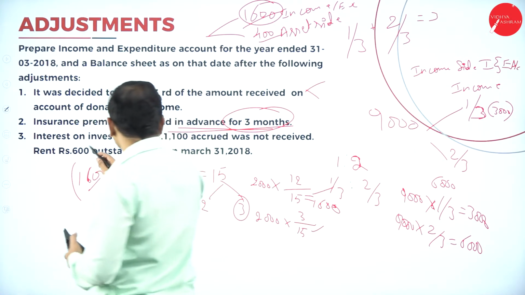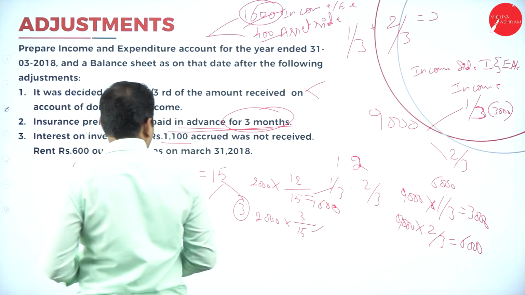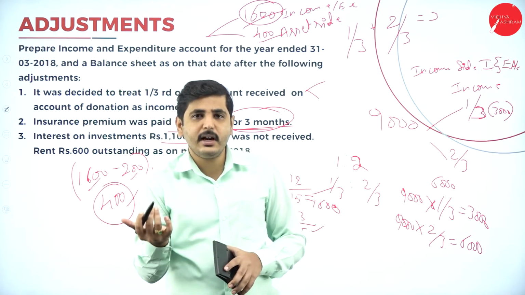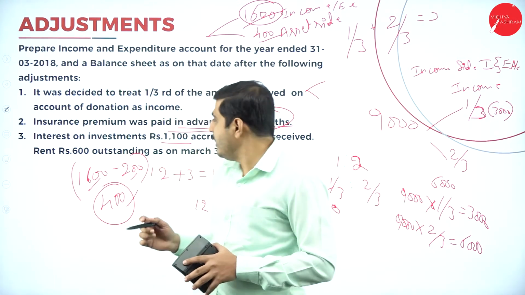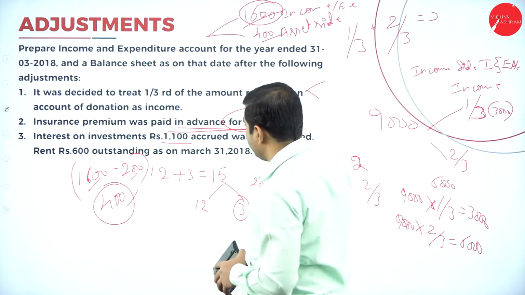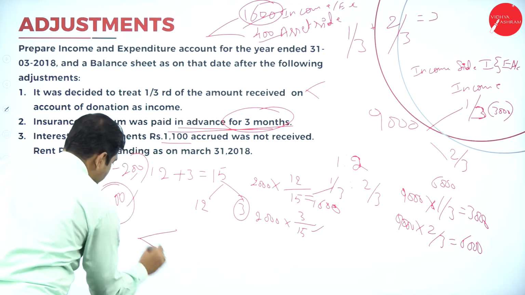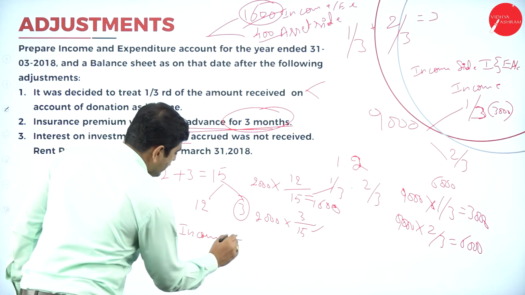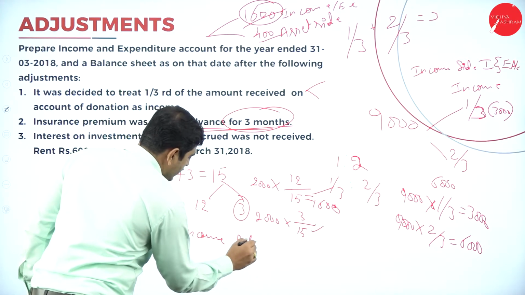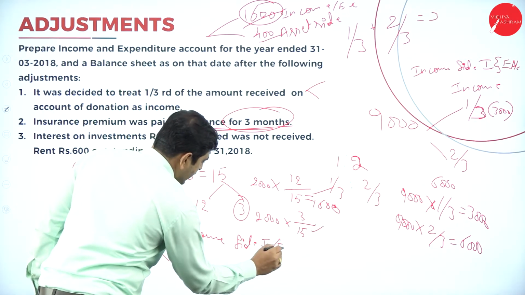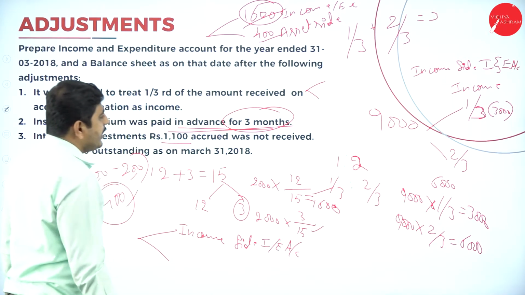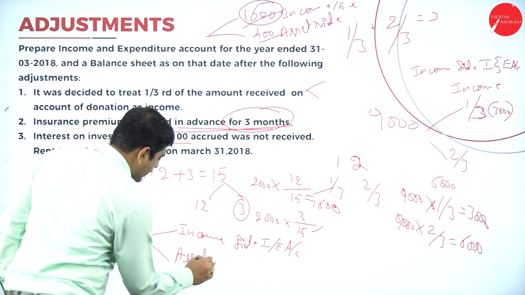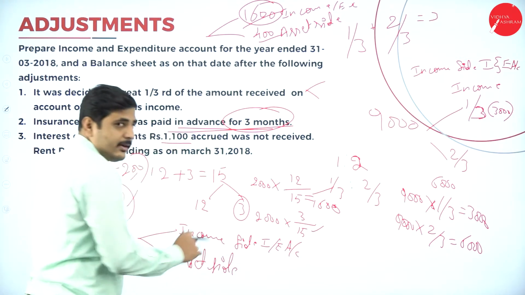Next one, interest on investment rupees 1100 accrued but not received. See, any amount which is generated but not received is an income, no? So we have to show it on the income side of the income and expenditure account. Again we have to show it on the asset side of the balance sheet. So are you clear with the adjustments?